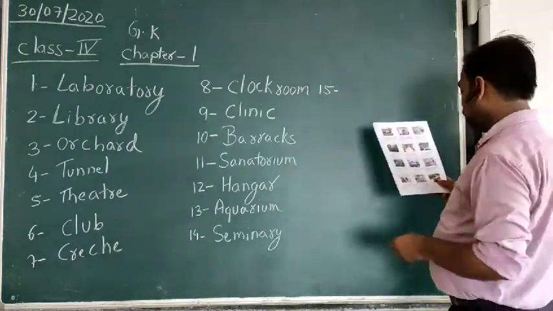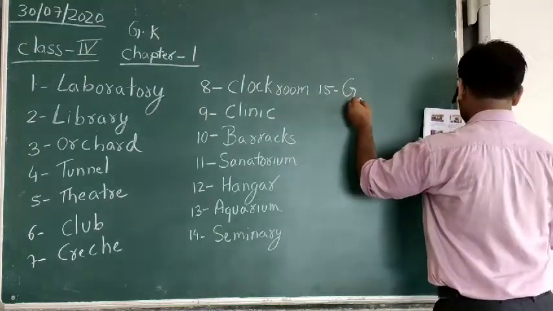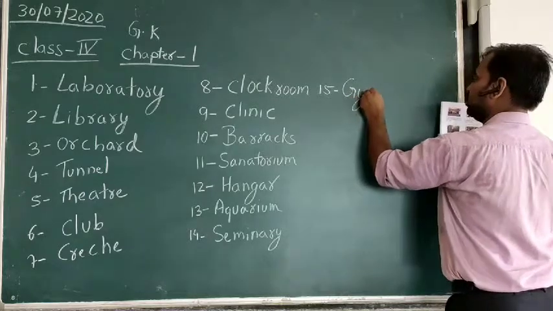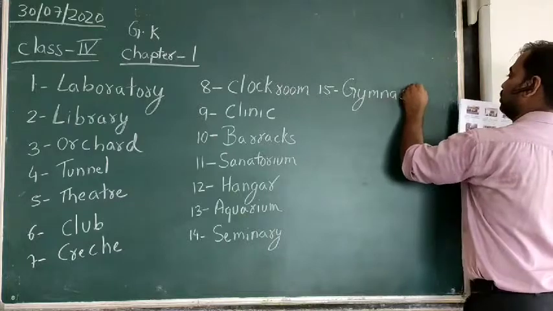It is called gymnasium, or in short, commonly we know it as gym.